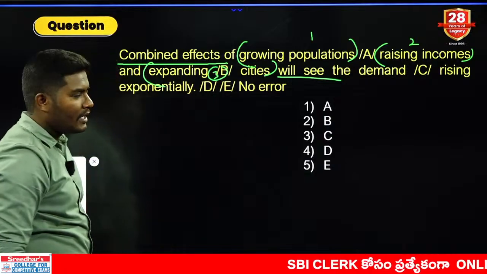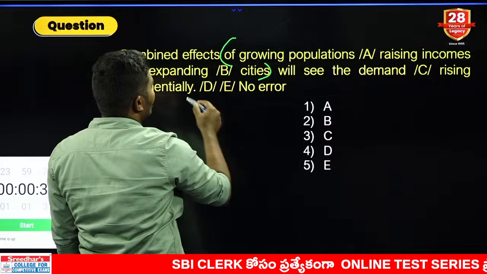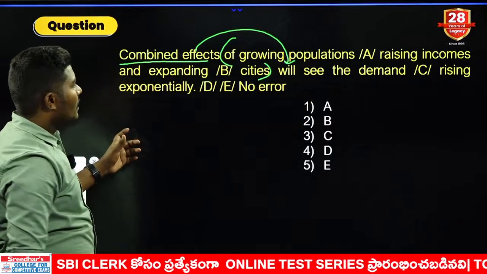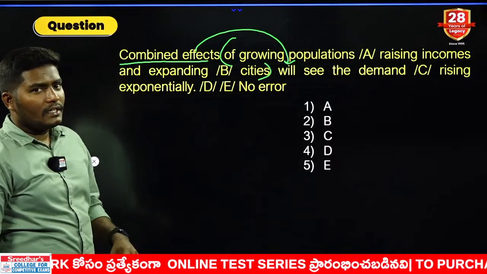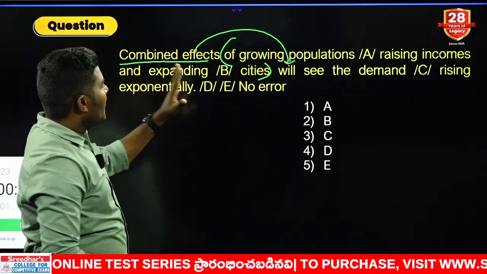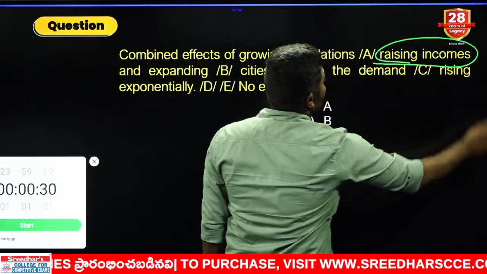Okay, are you getting the point here? Now, if you can make a bracket from here to here, you will get an answer. Combined effects will see the demand rising exponentially. That is a correct combination. But there are two words here which we have to focus on. Combined effects of growing populations. What is in continuation? Rising incomes.